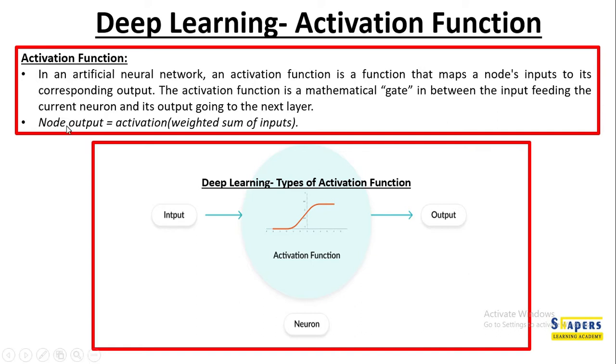Activation function. So what is an activation function? In an artificial neural network, an activation function is a function that maps the input to the output.